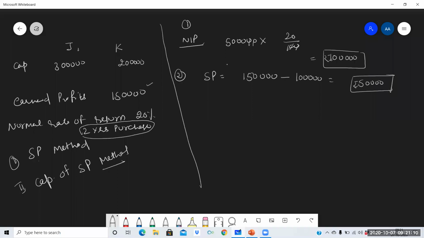This is the super profit. Now find out goodwill by using super profit method. So the goodwill is super profit into number of years of purchase. Number of year of purchase is 2. So the answer is rupees 1 lakh. This is your first answer.